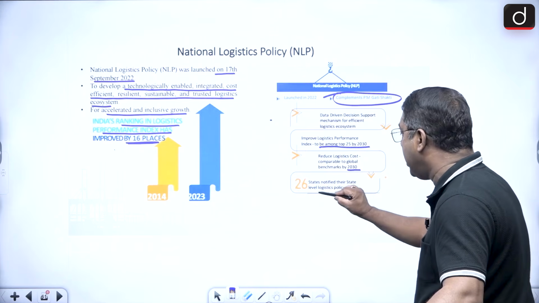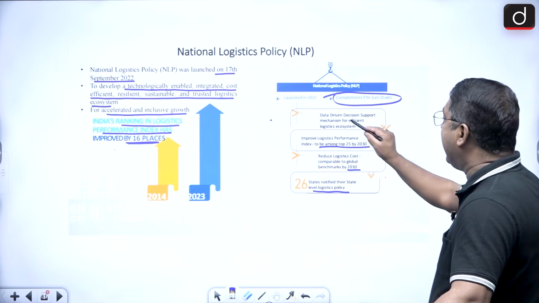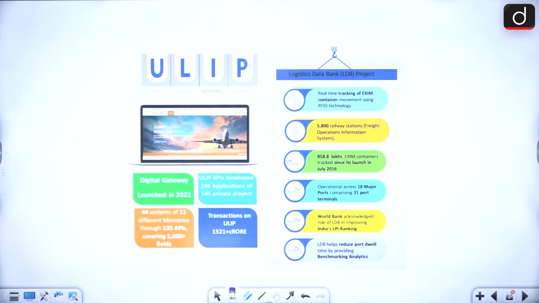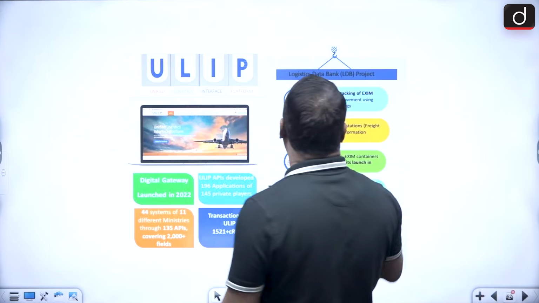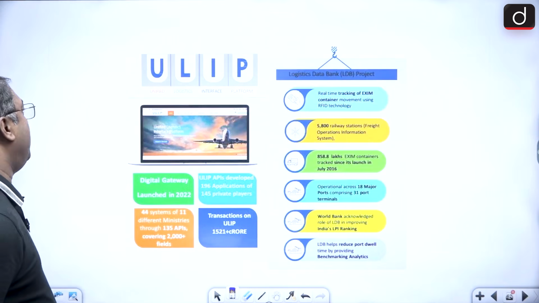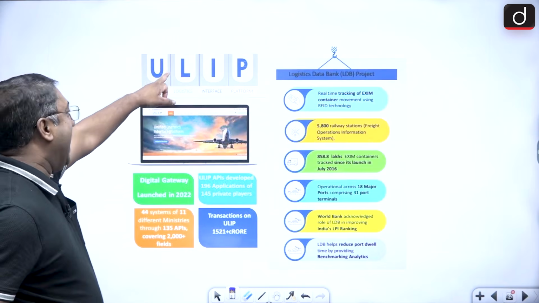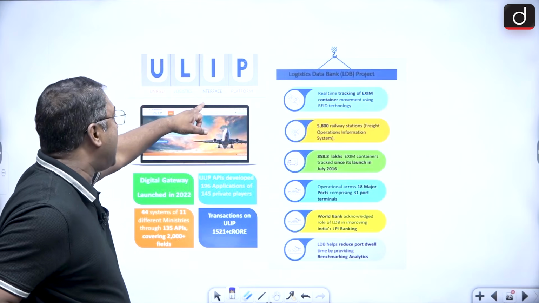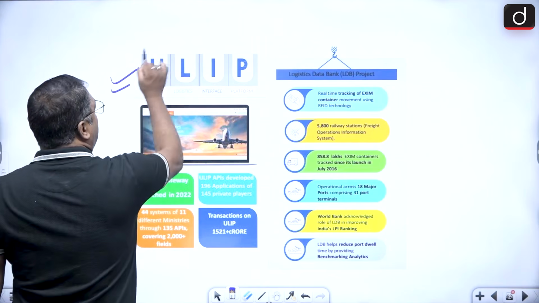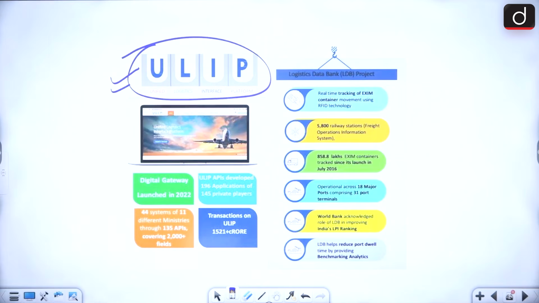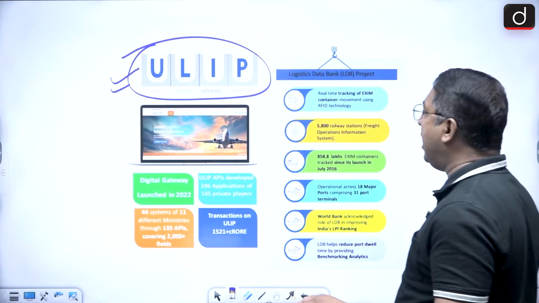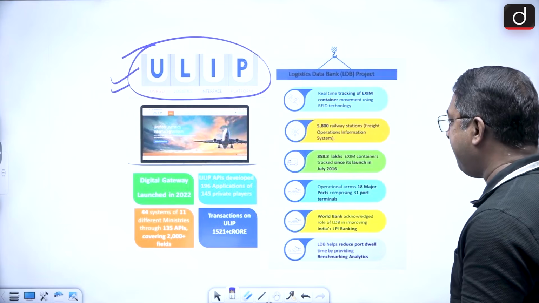States notified state-level logistics policies and a data-driven decision support mechanism. Okay. In this logistics policy, you have ULIP. U stands for Unified, L stands for Logistics, I stands for Interface, P stands for Platform. Very, very important, this short form and its full form. ULIP, Unified Logistics Interface Platform.